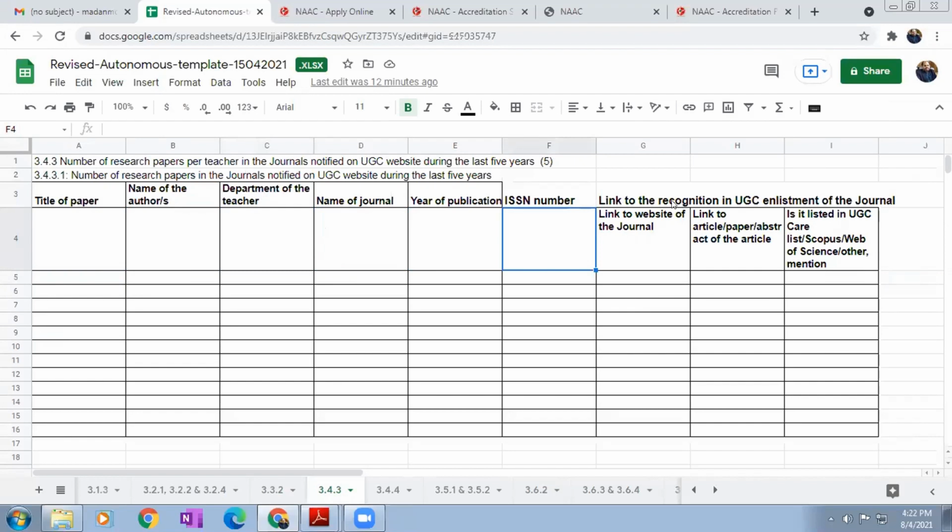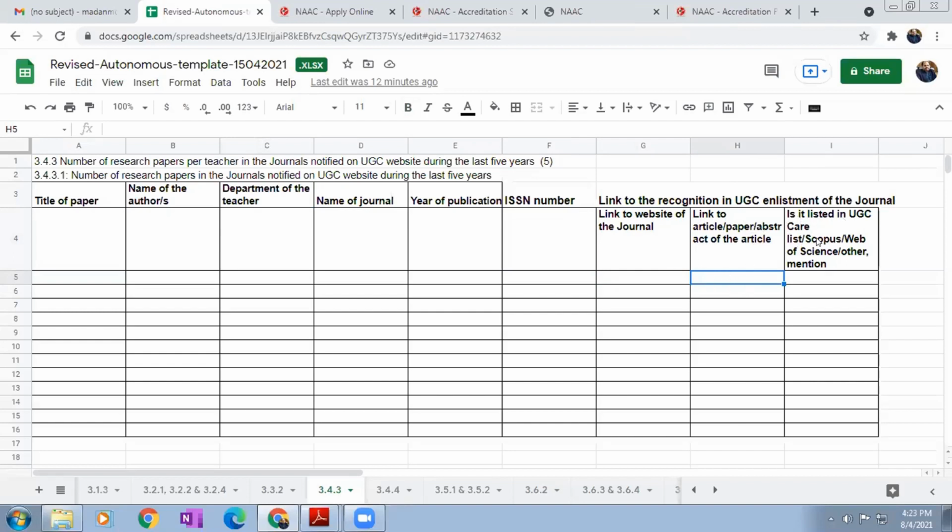So then here you have to provide a link to the recognition on UGC enlistment of the journal through UGC care. So the link should be like this: ugc.ac.in/care something like that URL. Which shows whatever the journal you are projecting here. So link to the website, to the journal, link to the article, paper abstract, or your particular paper. It may be a full paper availability or abstract, whichever shows in your name.